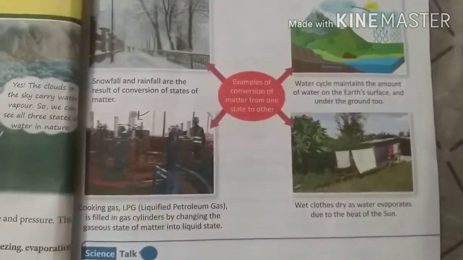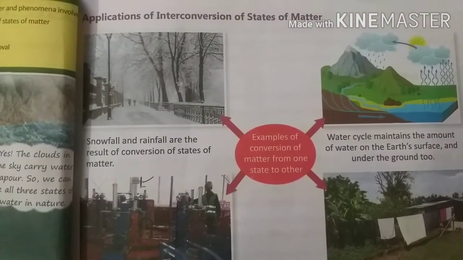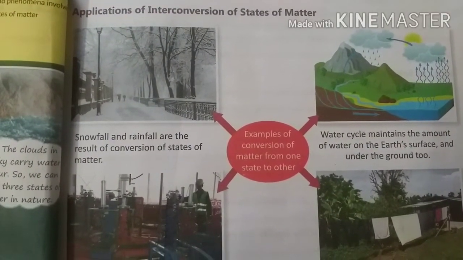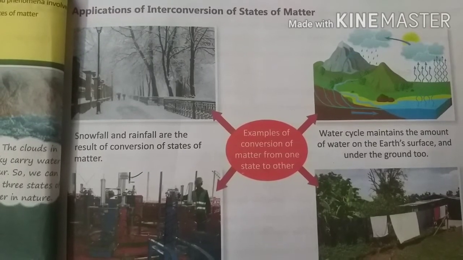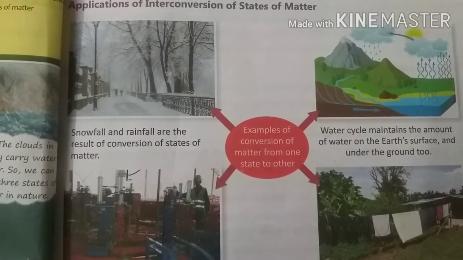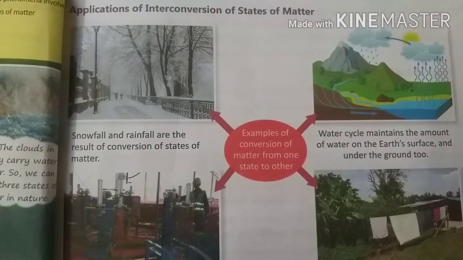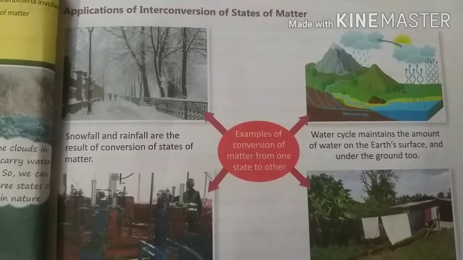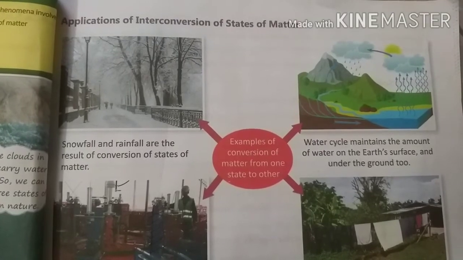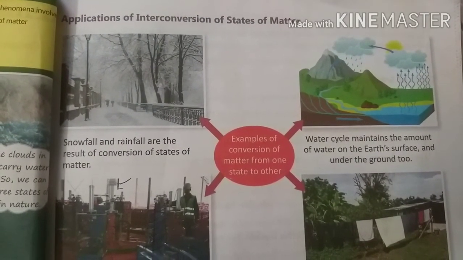Now you are on page number 53. Application of interconversion of states of matter. So what are the applications? You can see the first picture. Snowfall and rainfall are the result of conversion of states of matter. Snowfall and rainfall, how do they come? Because of the change in states of matter.